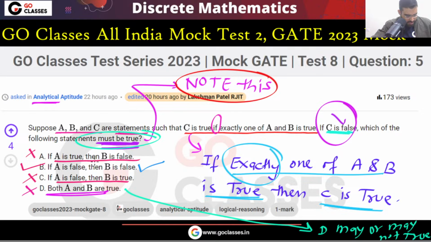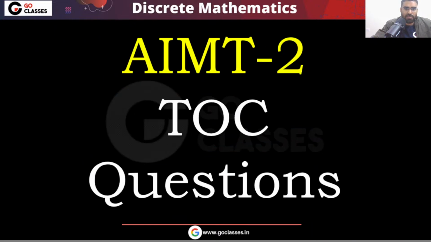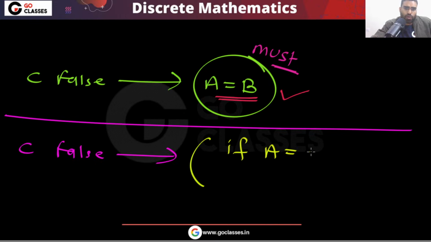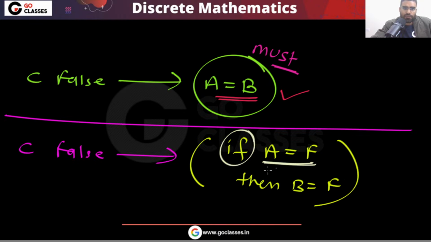Very simple. A GATE aspirant is asking about option B, whether A and B are both false. No. Option B is saying if A is false, then B is false. See, the "if" is important. If A is false, then definitely B will be false. Definitely yes, they will be the same. So that is the reason.